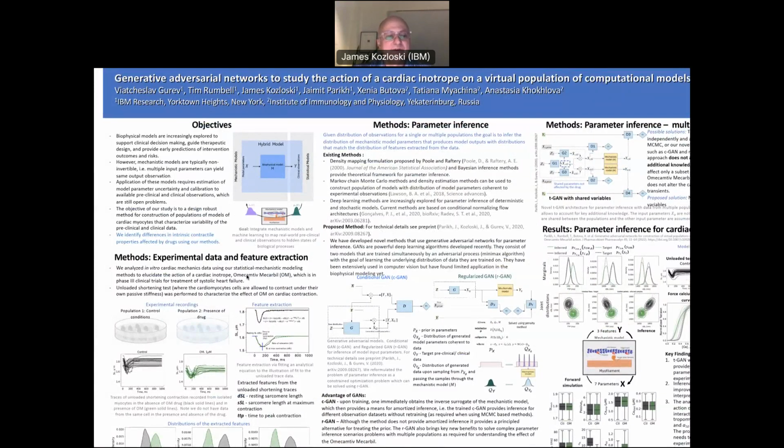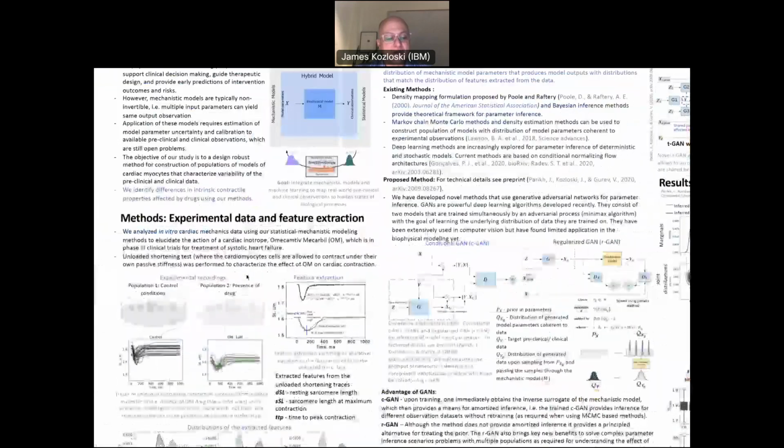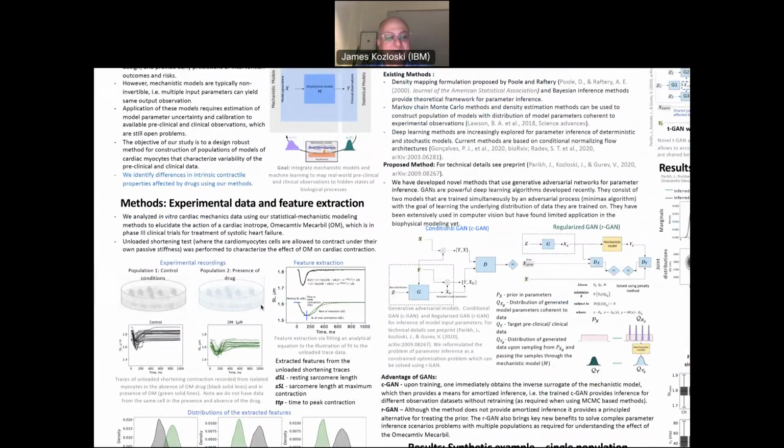Those observations in our study involve the length traces of mouse myocytes, which were registered in the experiments with both unloaded contraction in control conditions and under the effect of a positive cardiac inotrope known as omecamtiv mecarbil. Our goal was to find distributions of model parameters that, after push through of the model, fit and reproduce the distribution of features extracted from the experimental traces.